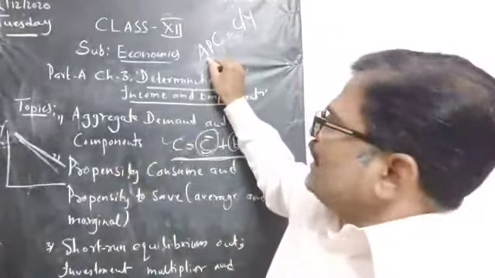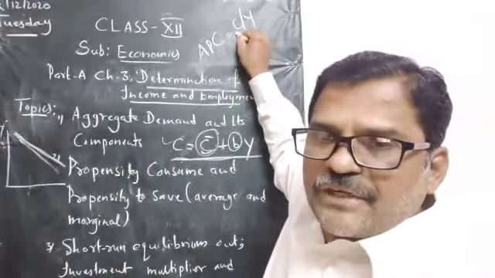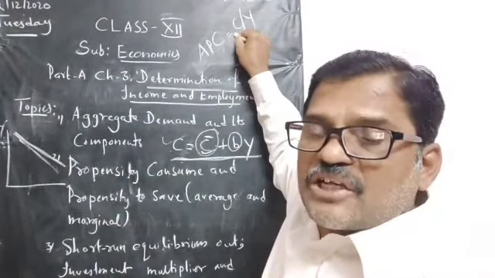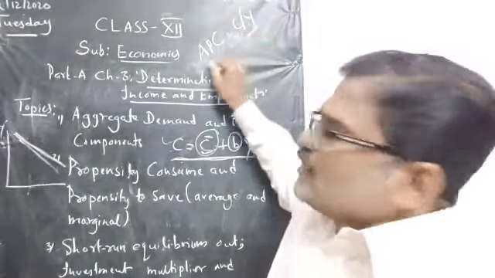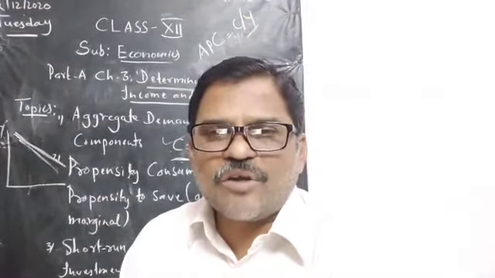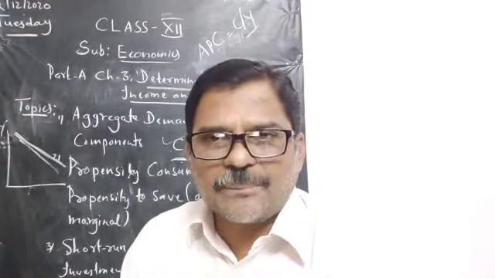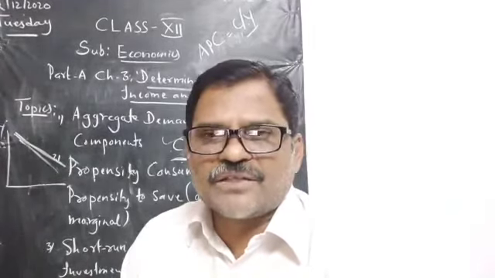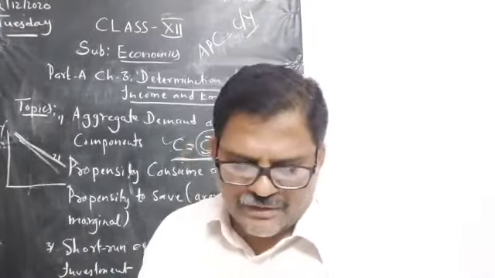So APC is the ratio of total consumption and total income, and the symbolical representation of APC is C by Y.